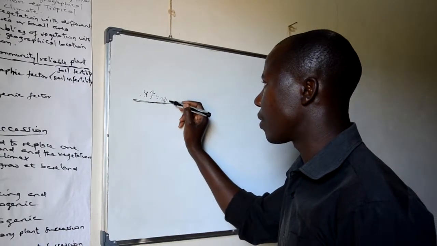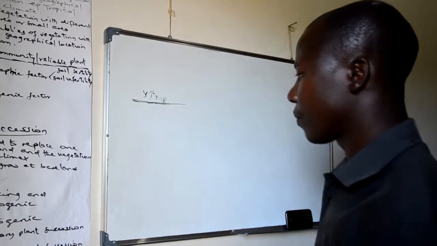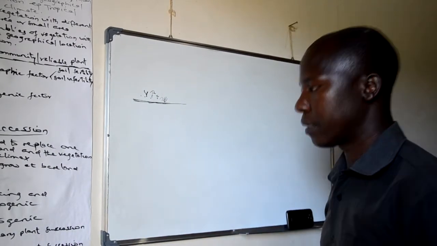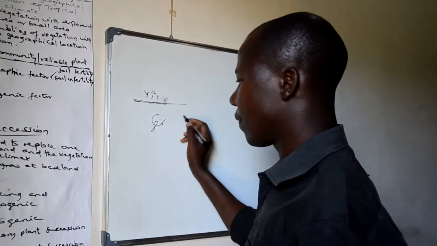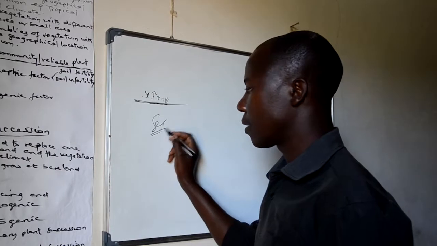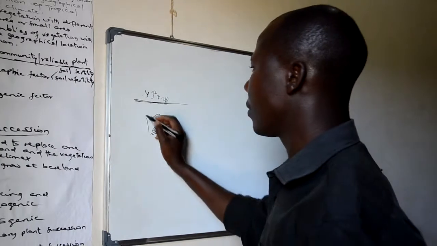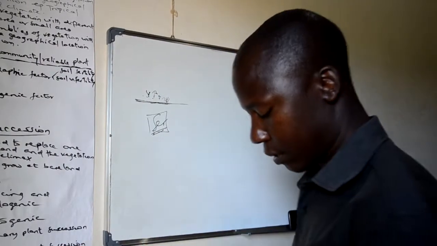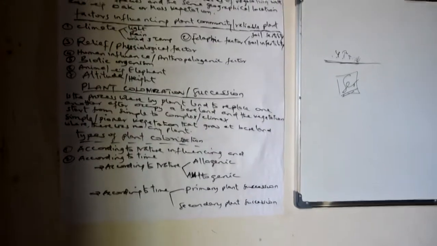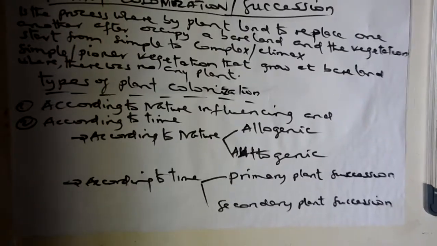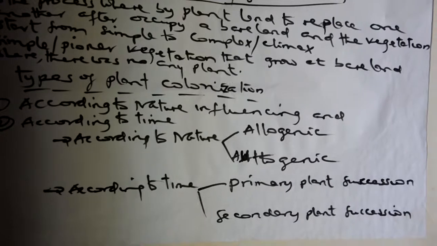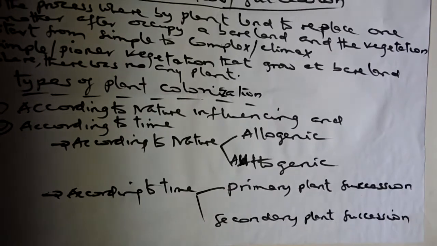Primary succession occurs under different environments called series. There are different series under which simple plants can occur. For instance, psammo series. Psammo means sand. Therefore, psammo series are simple plants that grow in sands. Halo series, when simple plants grow in the estuaries, and I will draw a structure and show where estuaries occur.